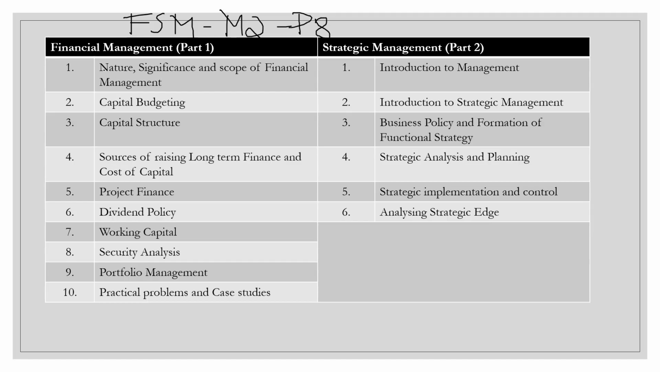Here it has been divided into two parts, Part 1 and Part 2. Part 1 is Financial Management and Part 2 is Strategic Management. In Financial Management, Part 1, you have 10 chapters, as you can see on the screen, and in Part 2, Strategic Management, you have a total of 6 chapters. This is a very easy chapter and it is really very useful for your future also.